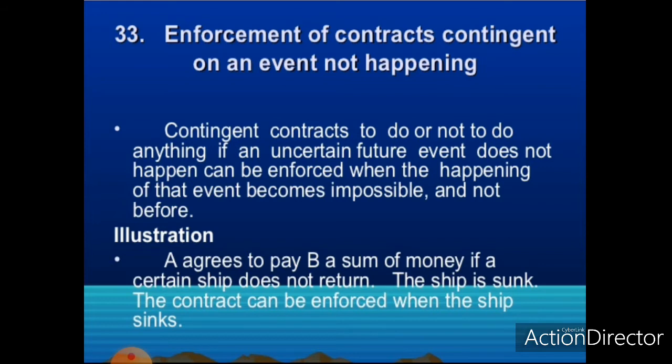Here the underlined word is non-happening of a certain event. So a contingent contract which depends upon the non-happening of an uncertain future event can be enforced by law only when such event has become impossible. For example, A agreed to pay B a sum of money if a certain ship does not return. The ship is sunk. Since the ship has not returned, B can enforce the contract.